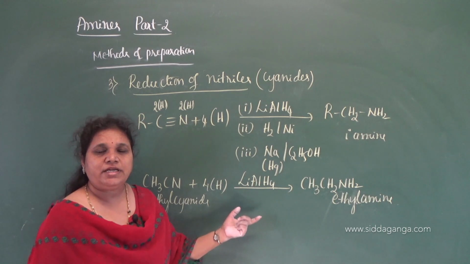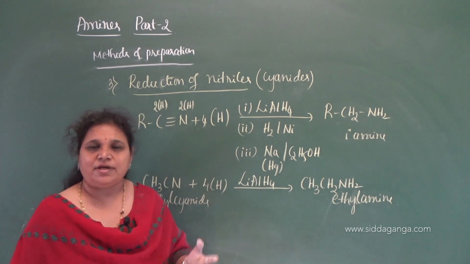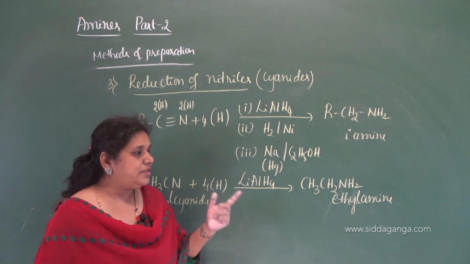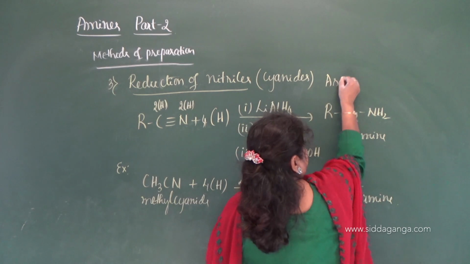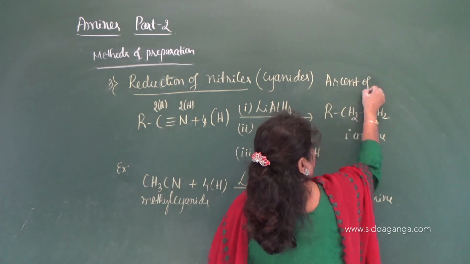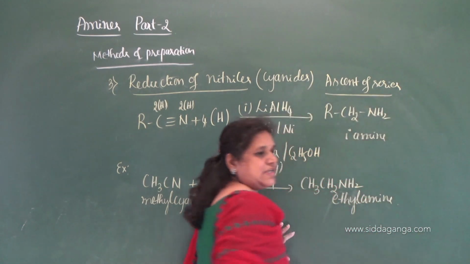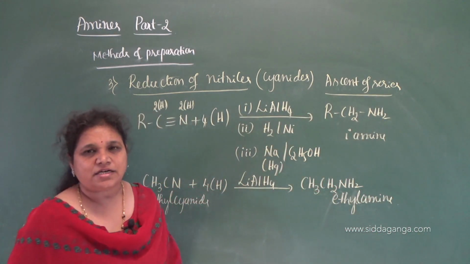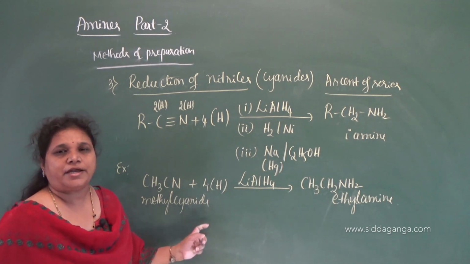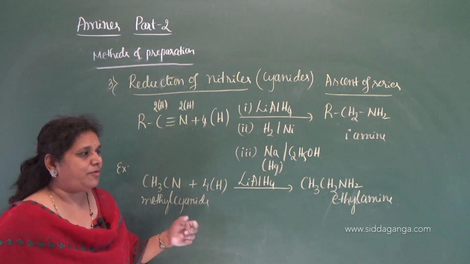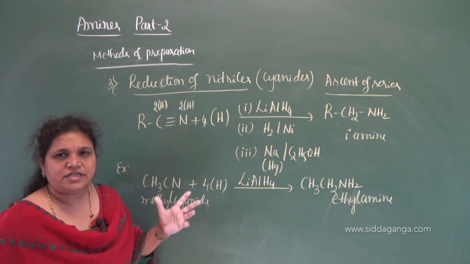Since it involves an increase in the number of carbon atoms by 1 unit after the formation of the amine, this reaction involves ascent of series. After the reduction, 1 more carbon is added to the alkyl group of the amine. Therefore, it involves ascent of series.